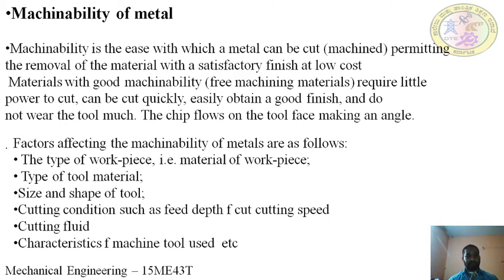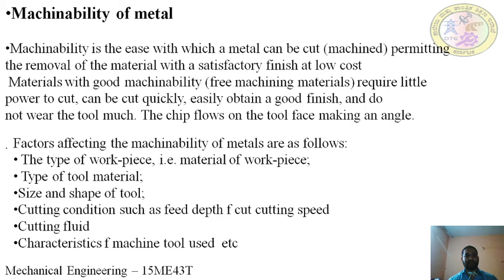The type of tool material used is also very important. The material used for making the tool also affects the machinability of the metal. You have different tool materials like cobalt, high speed steels, carbon steels, tungsten, ceramics, and everything. Every material has its own machinability index. Some tools have good machinability, whereas some have less. So depending upon those tool materials, the machinability of the metal varies.